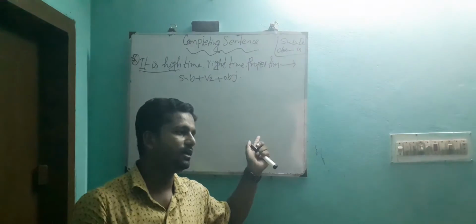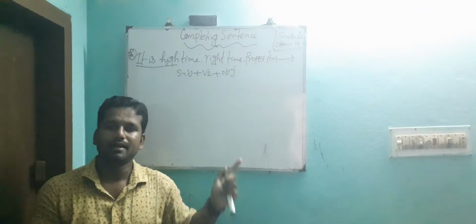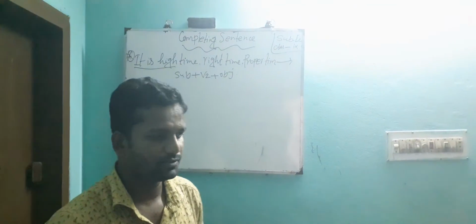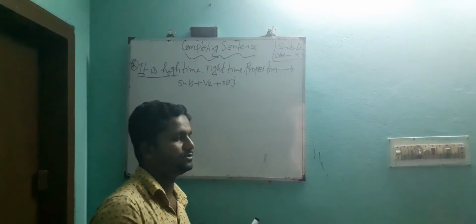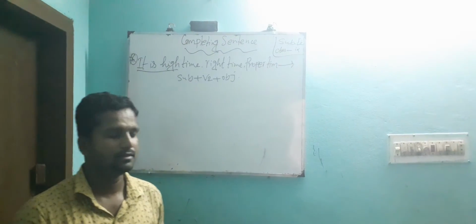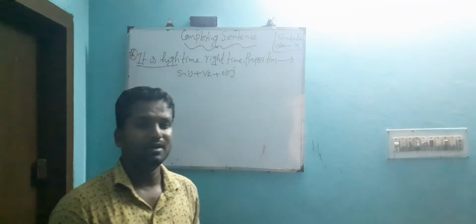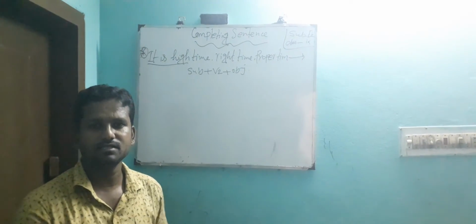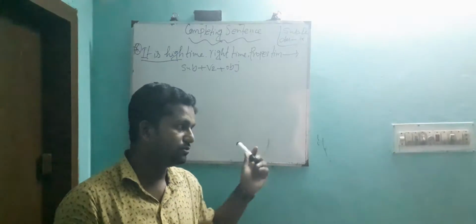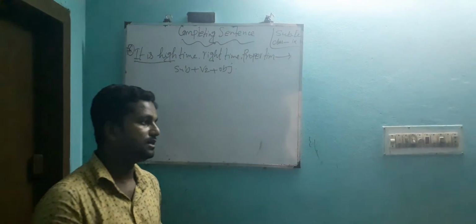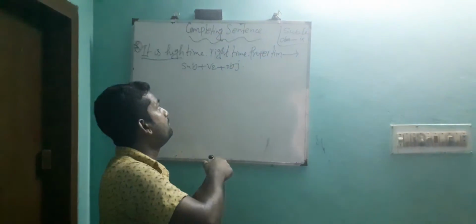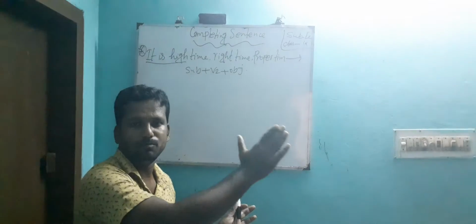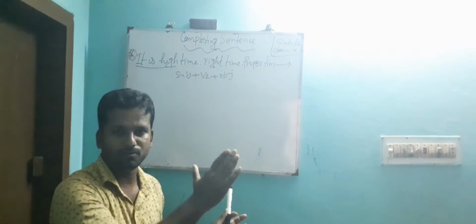One is subordinate and another is principal clause. So completing sentence means that you make it complete. Actually it is not complete.